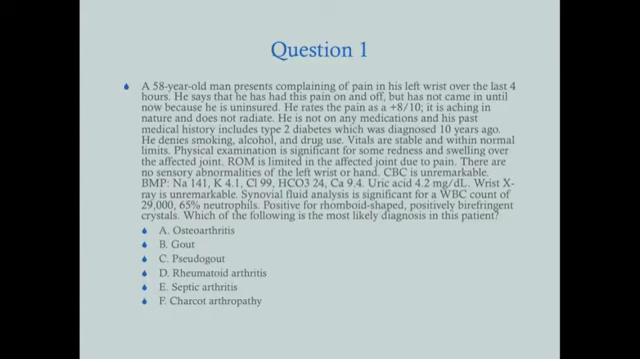Physical exam is significant for some redness and swelling over the affected joint. Range of motion is limited in that joint due to pain. There are no sensory abnormalities of the left wrist or hand. CBC is unremarkable. BMP shows a sodium of 141, potassium 4.1, chloride 99, bicarb 24, calcium 9.4, uric acid 4.2. Wrist x-ray is unremarkable. Synovial fluid analysis is significant for a white blood cell count of 29,000 with 65% neutrophils. Positive for rhomboid-shaped, positively birefringent crystals. Which of the following is the most likely diagnosis in this patient?